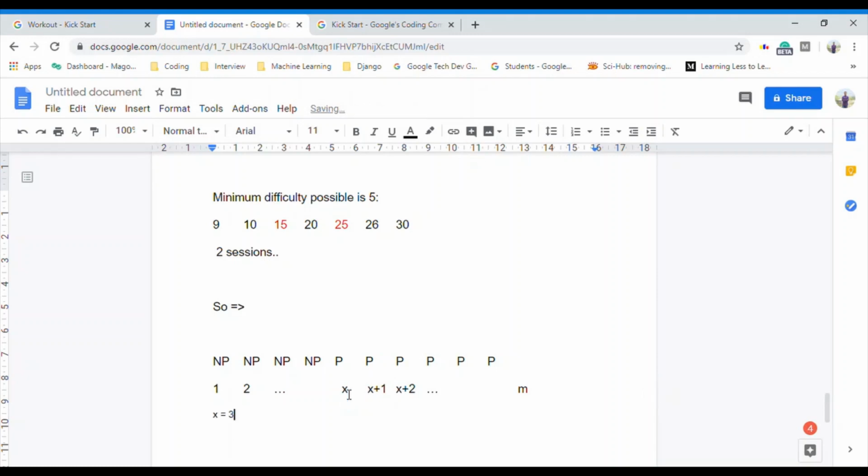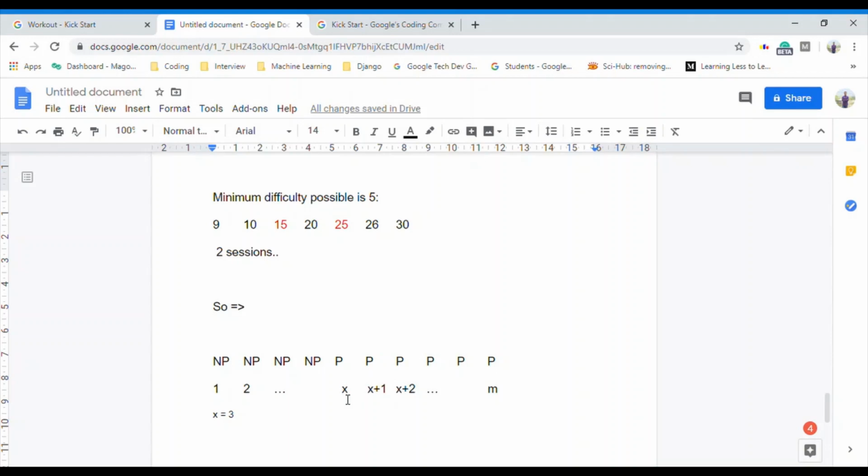Right? No value below 3 is possible. That is, it is not possible. And from 3, all values will be possible till the maximum difficulty. Okay. So we were linearly searching. We can apply binary search over here to find out this pivot point x, right? So binary search would help us.